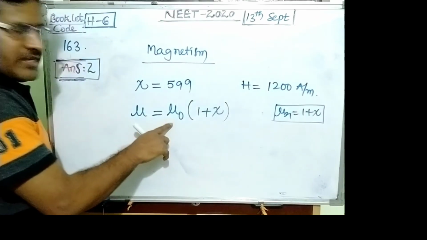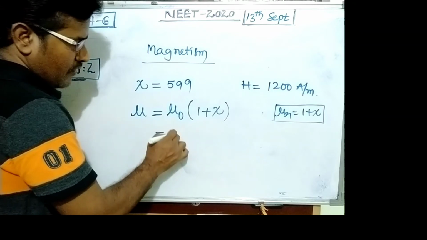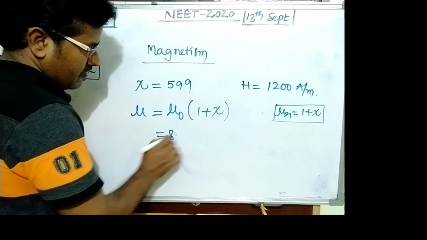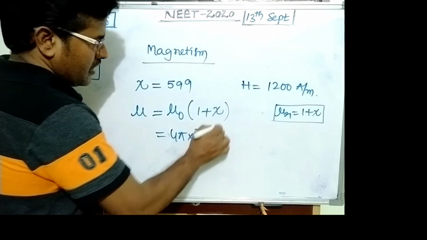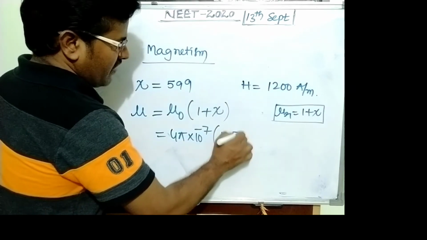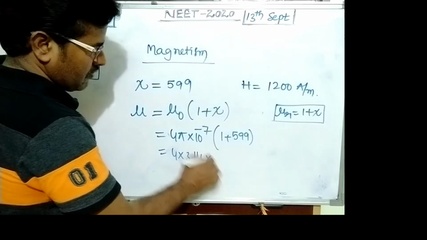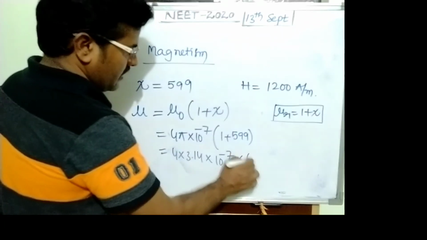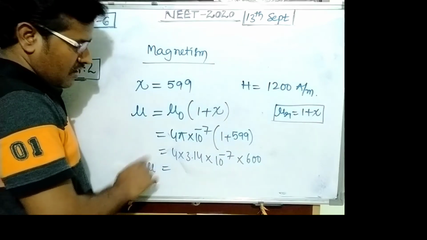Mu equals mu naught into 1 plus susceptibility. Mu naught is the permeability of air, its value is 4 pi into 10 power minus 7. So 1 plus 599 is 600. 4 into 3.14 into 10 power minus 7 into 600. This is the permeability of the medium.